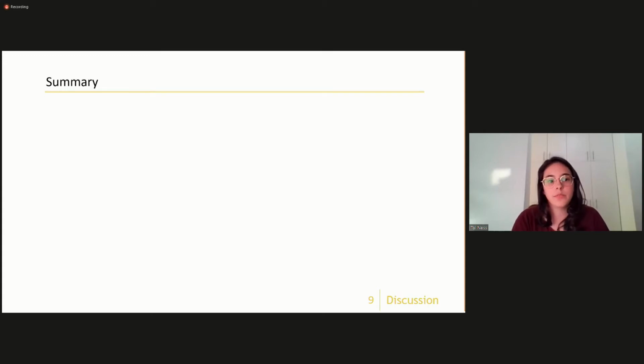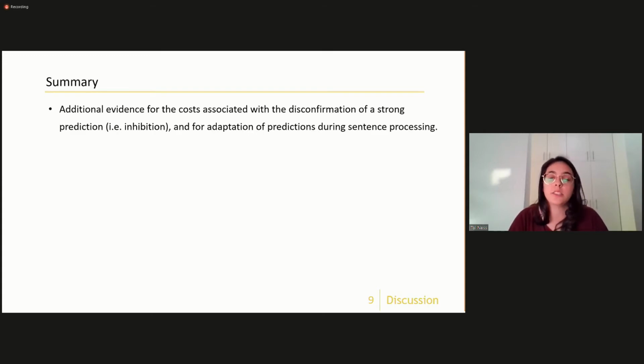So to conclude, the current study provides additional evidence for the costs associated specifically with the disconfirmation of strong predictions. It also provides additional evidence for adaptation of predictions during sentence processing.